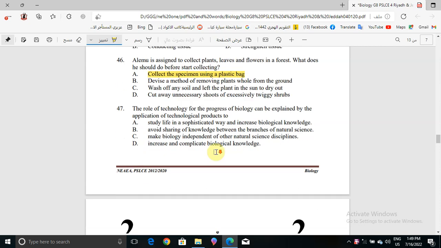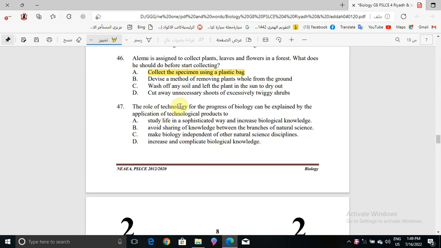Okay, now question number 47. The role of technology for the progress of biology can be explained by the application of technological products to what? Study life in a sophisticated way and increase biological knowledge, or avoiding sharing of knowledge between the branches of natural science, or make biology independent of other natural science disciplines, or increase and complicate biological knowledge.